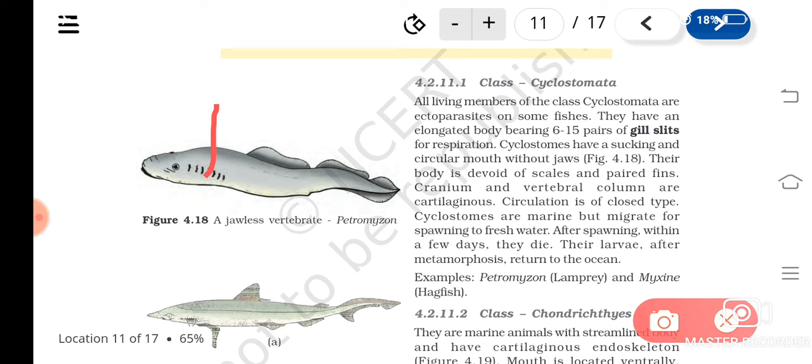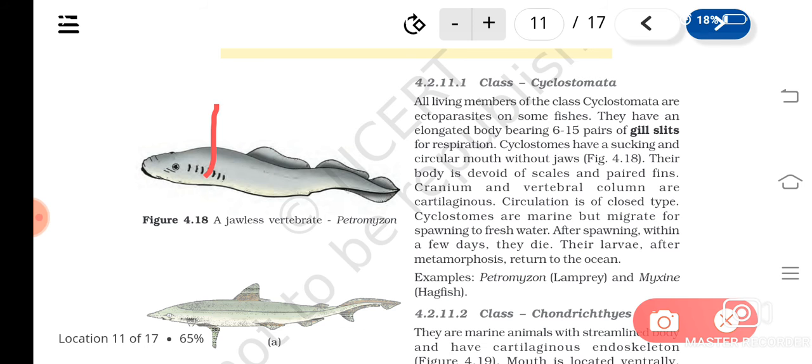Spawning means laying eggs. So they lay eggs in the fresh water, and after spawning they will die. Their larva undergoes metamorphosis, becomes adult, and returns to the ocean.